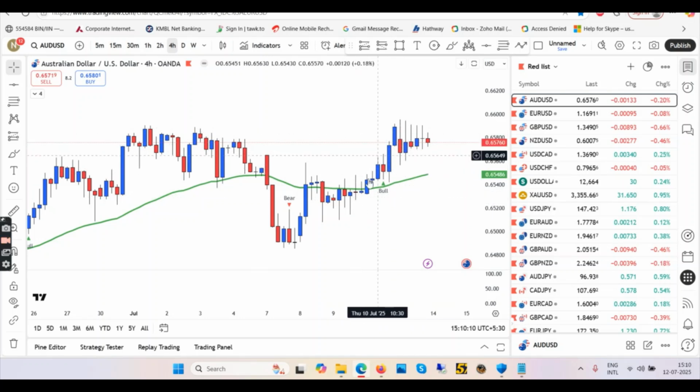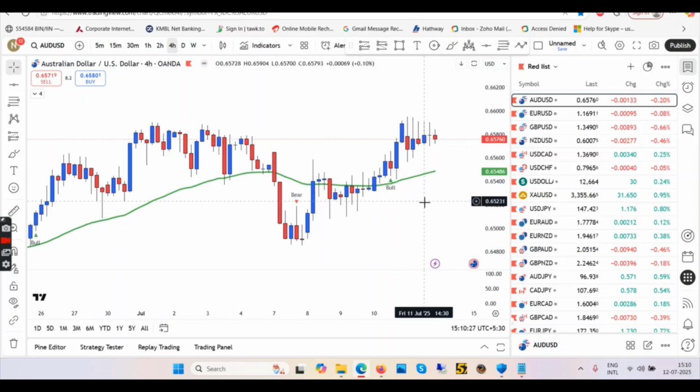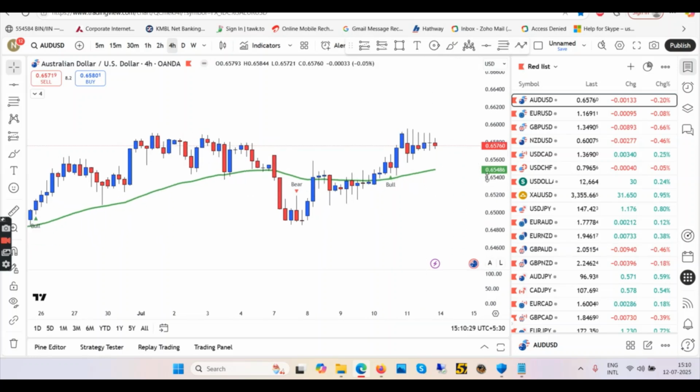Now we are going to take a long position only after the pullback. This is your uptrend. Pullback still not happened because on Friday the market was consolidating. So we still have to go down, maybe touch the EMA and then reject the EMA, and then wait for the blue confirmation candle and then you go long. So weekly we have a hammer, which means the coming week should go in the uptrend for AUDUSD, and same for NZDUSD. In 4 hour, look for longs after the rejection from the EMA and then the blue candle.